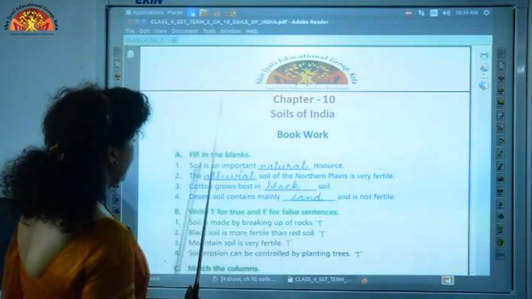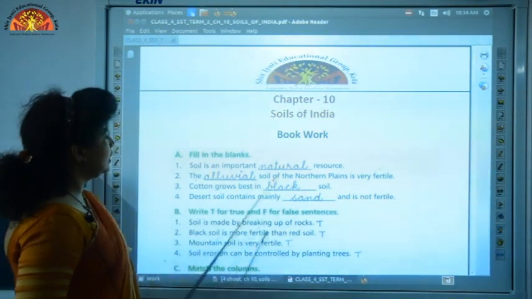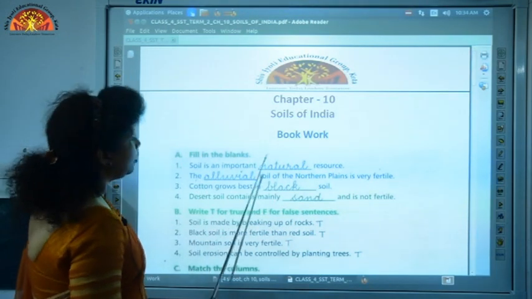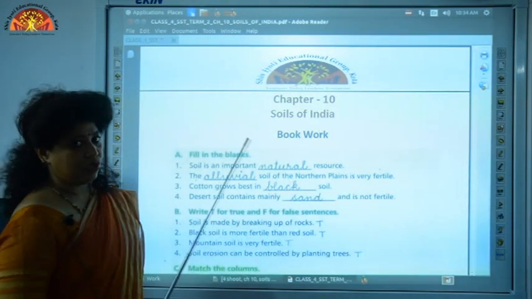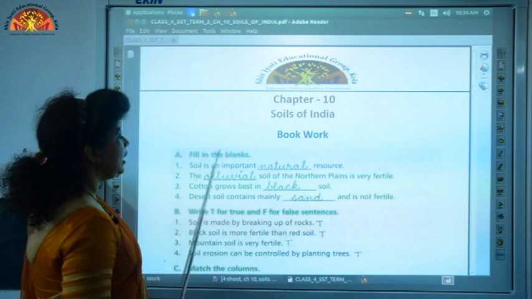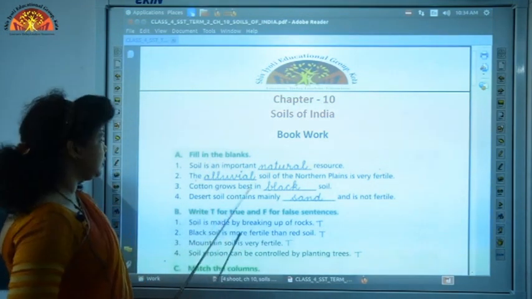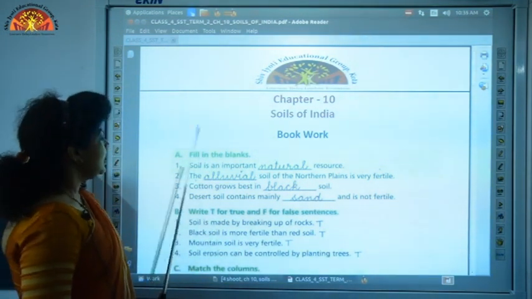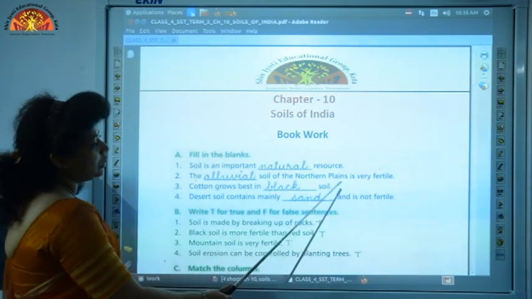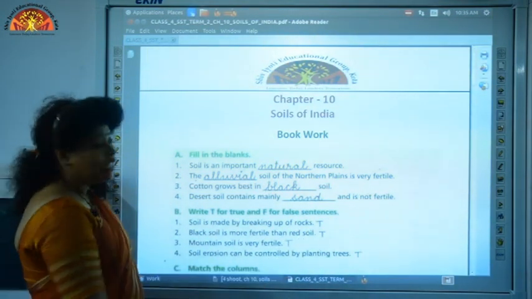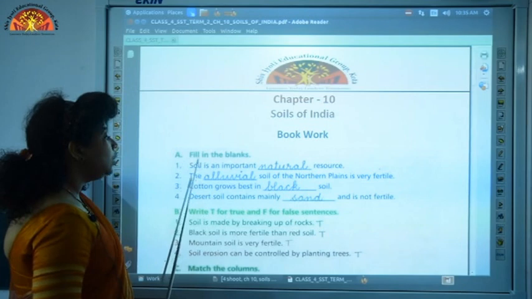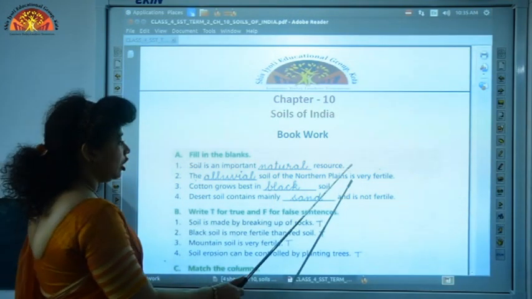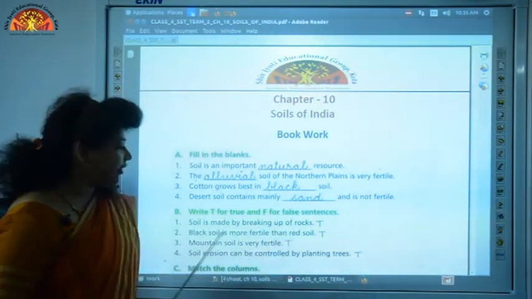Exercise A, fill in the blanks. Question 1, soil is an important dash resource. So the answer is soil is an important natural resource. Question 2, the dash soil of the northern plains is very fertile. So the answer is the alluvial soil of the northern plains is very fertile.